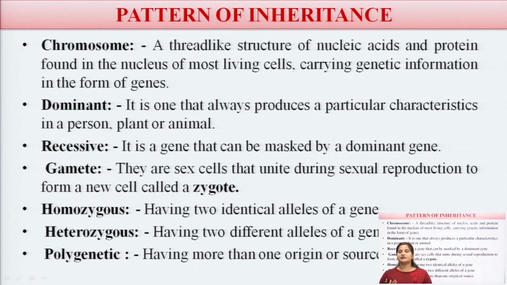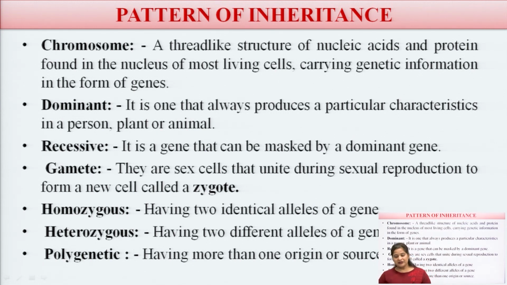Dominant means which is always shown. Then recessive, recessive means which is not shown, which is hidden or which is masked. So, it is a gene that can be masked by the dominant gene, it is not shown.